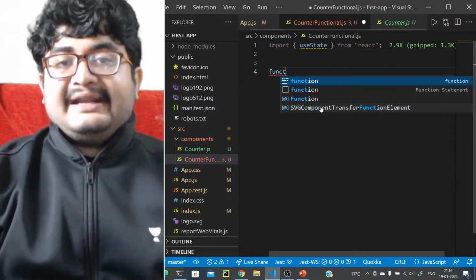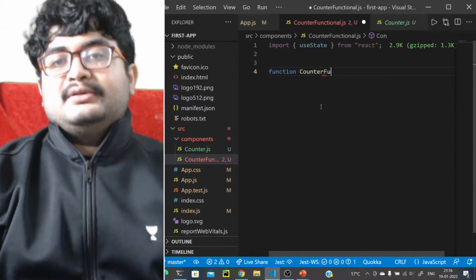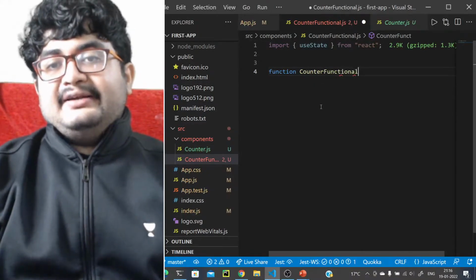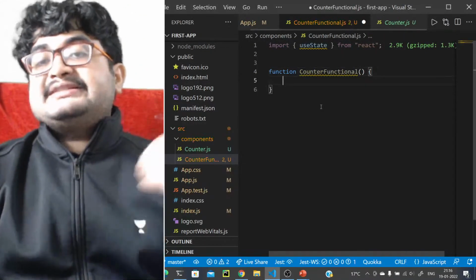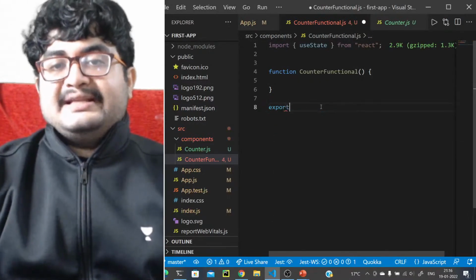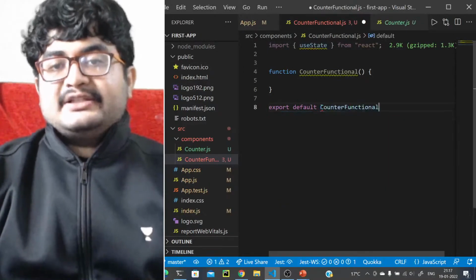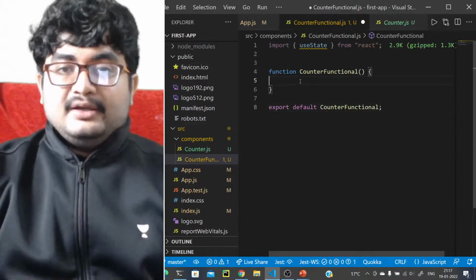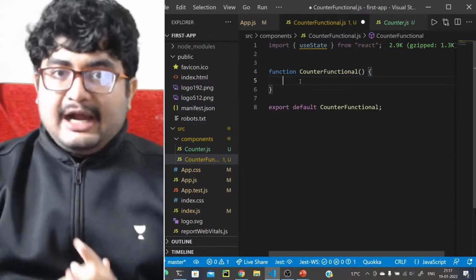Okay, now we'll create a functional component, function counter function. Here you will actually come across all the things that we have learned in ES6, right? Now one by one they will make sense. Why do we learn those things? Export default counter functional. Let's export this. We want the state. How do we get that?